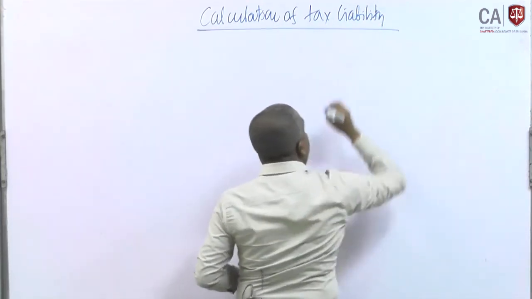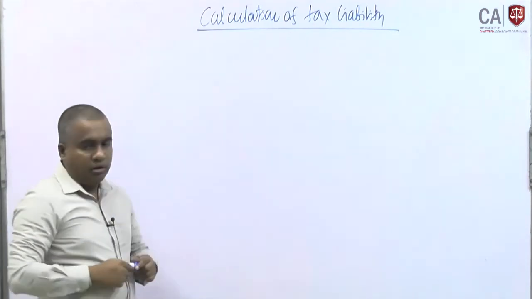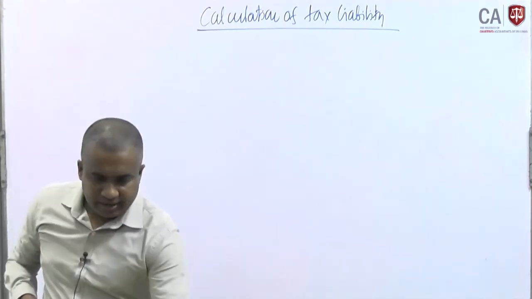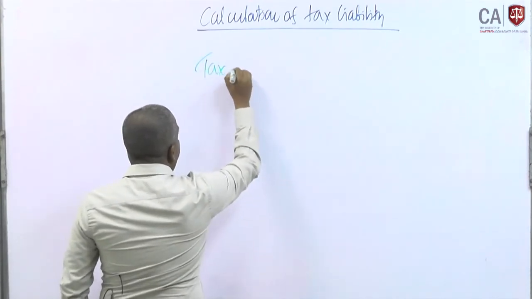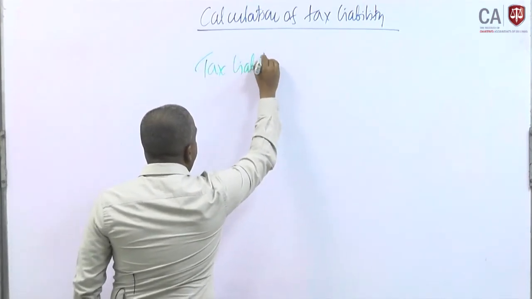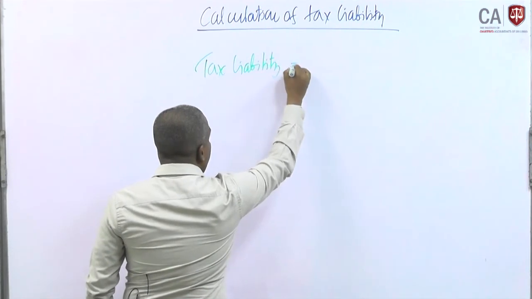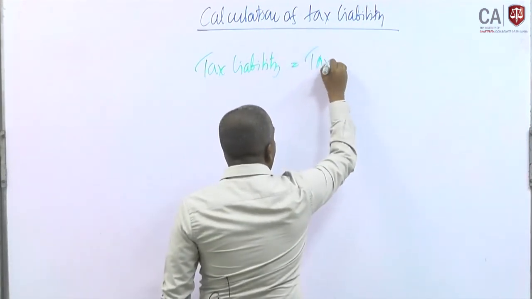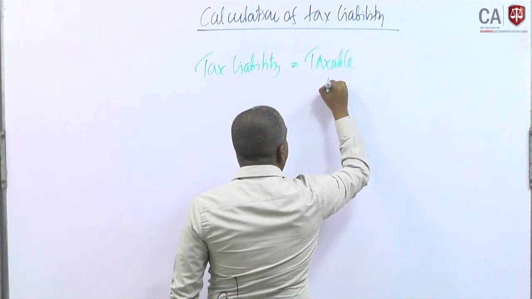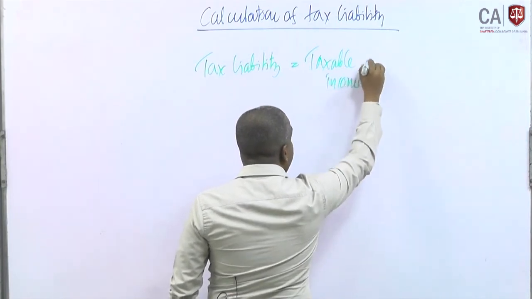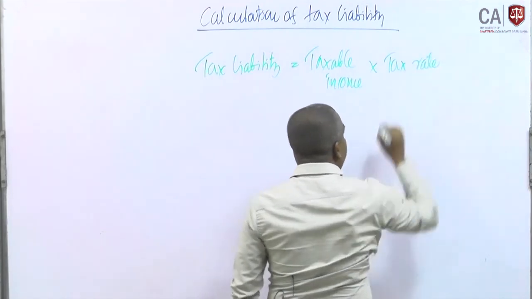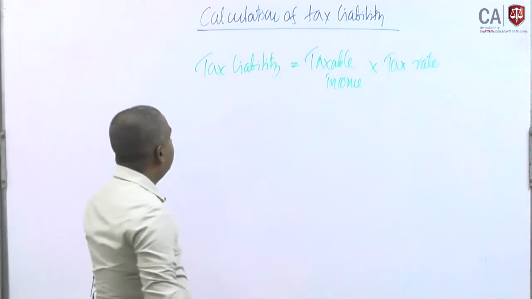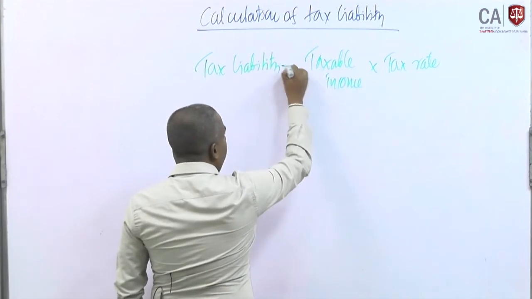Calculation of tax liability. How do we decide? Tax liability equals taxable income into tax rate. This is one way.